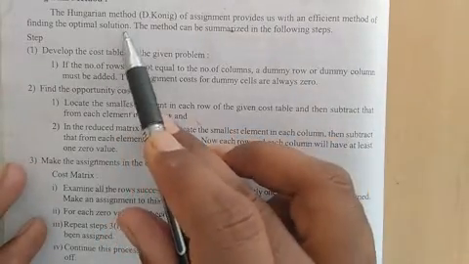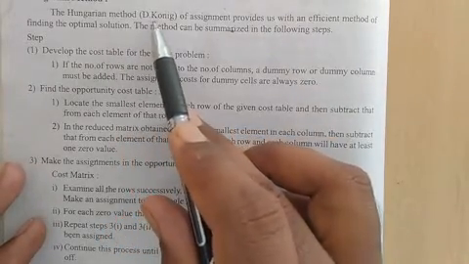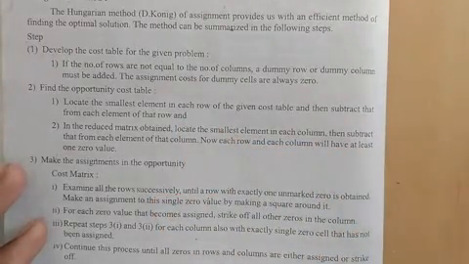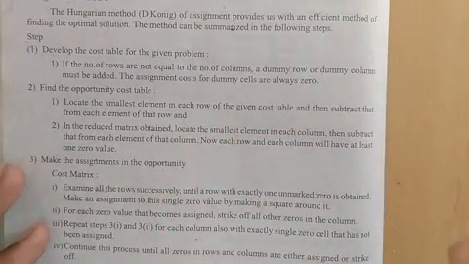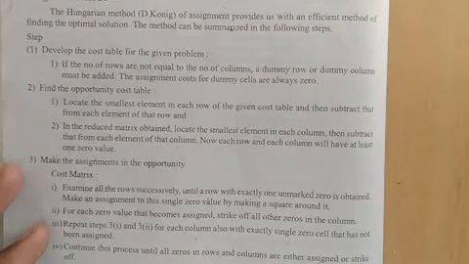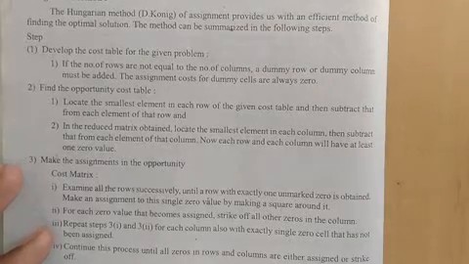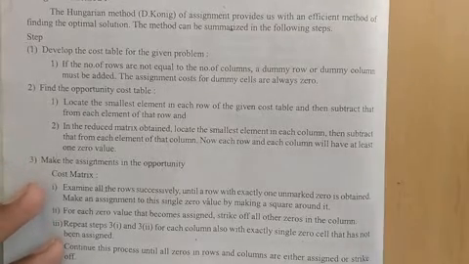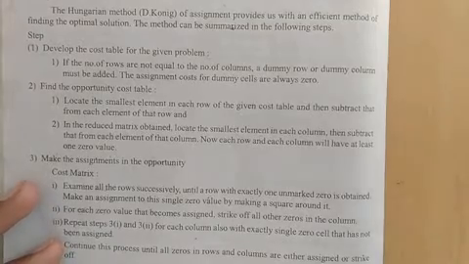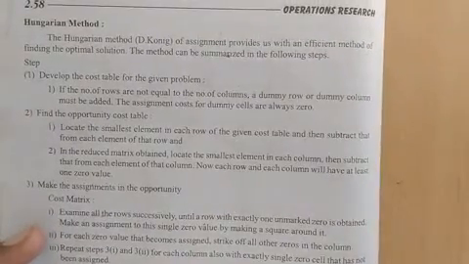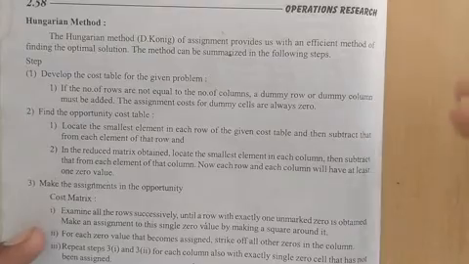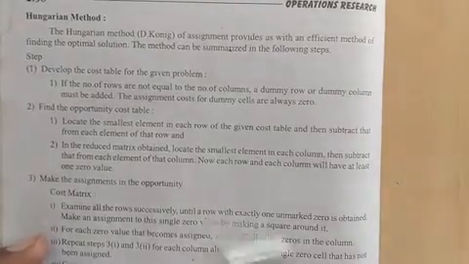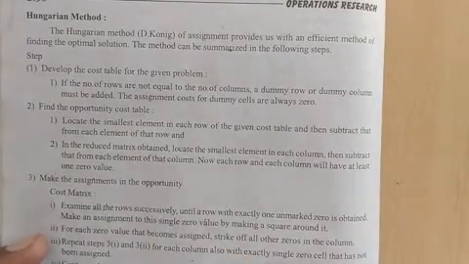So the Hungarian method, or we can say his name is D. Koenig, provided one method. By using that method, we can identify the optimal solution. There are several steps, and by using those steps we can get the optimal solution. So what are those steps? We have to discuss them one by one.